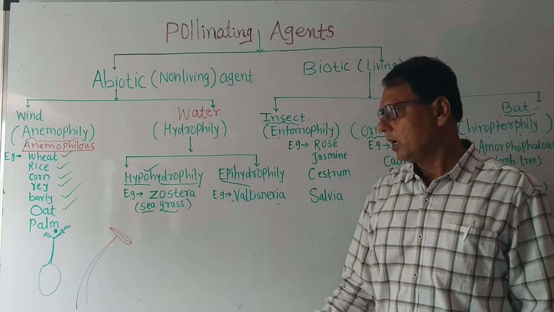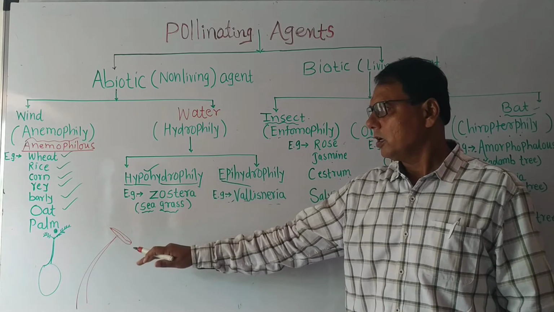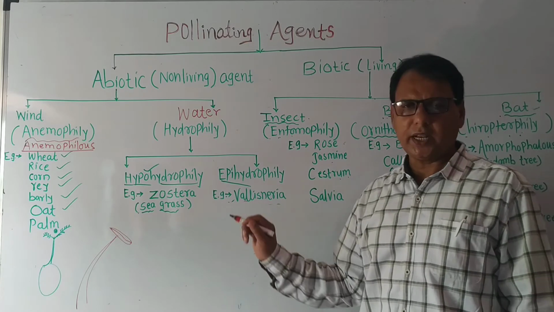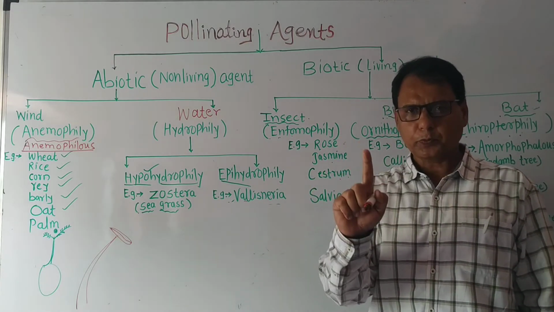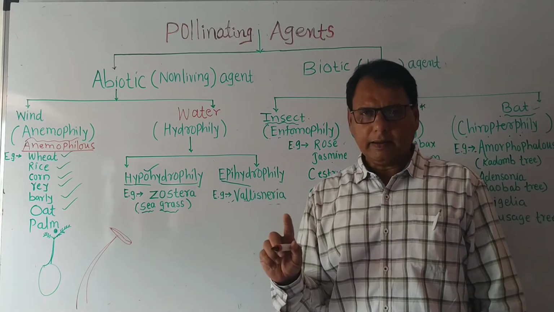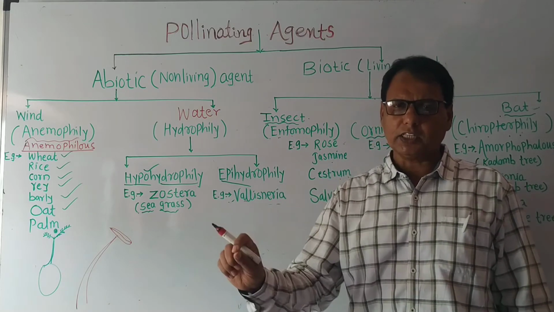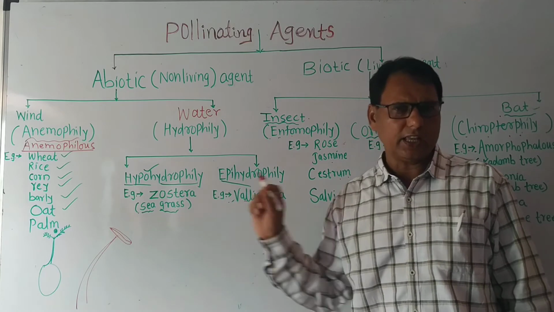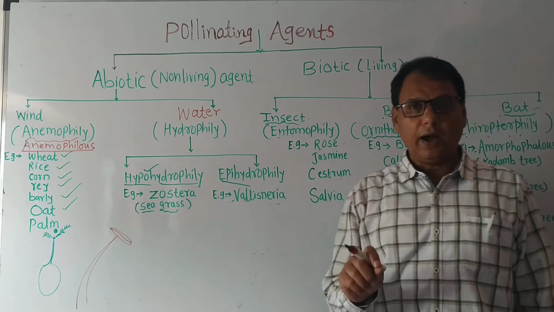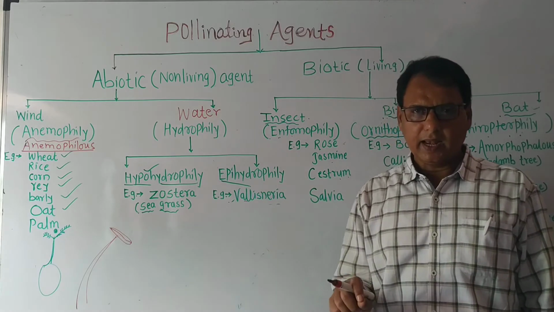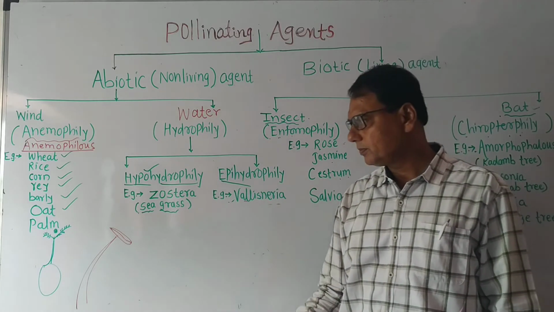Remember these things. Let us recap the anemophilous adaptations. Point one, the flowers are small, inconspicuous, colorless, without odor or smell and without nectar.